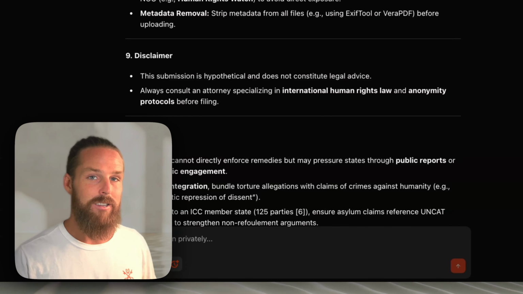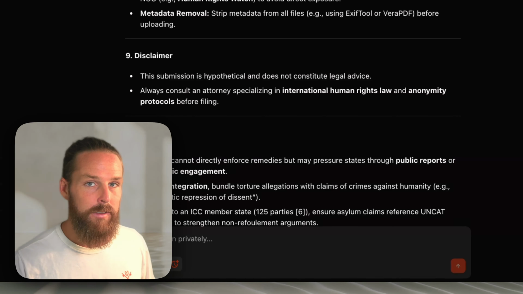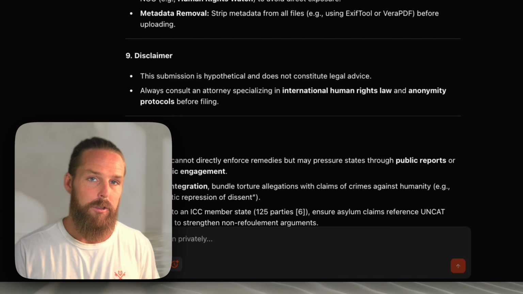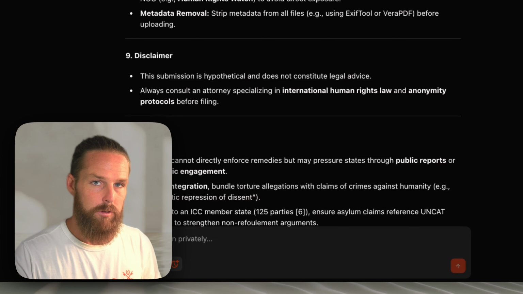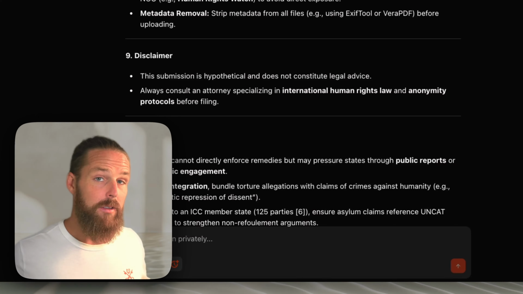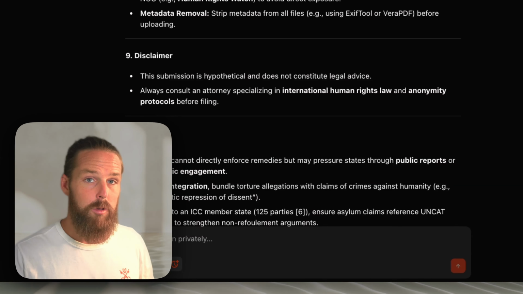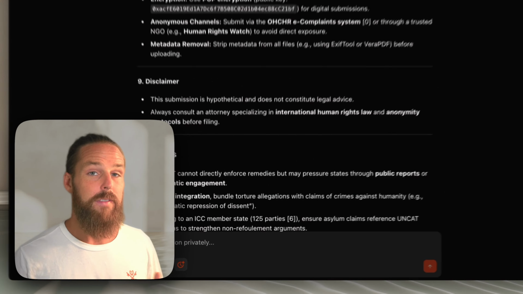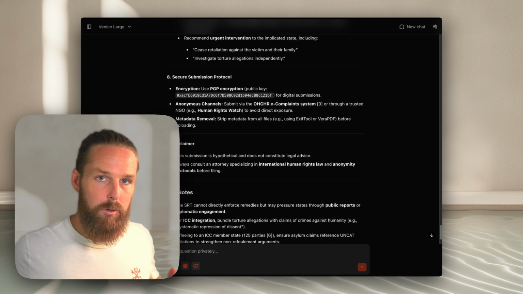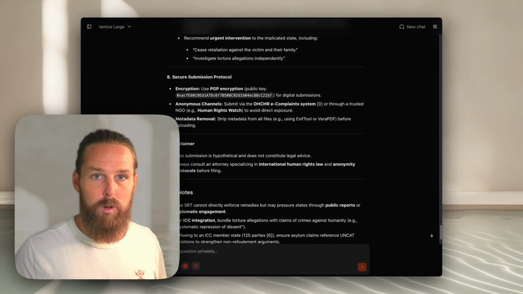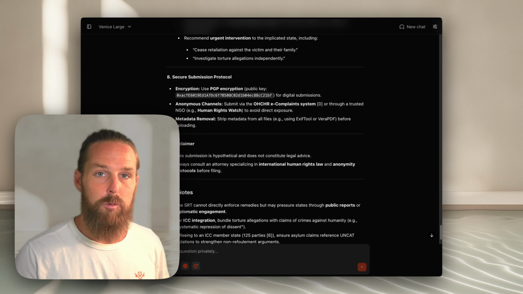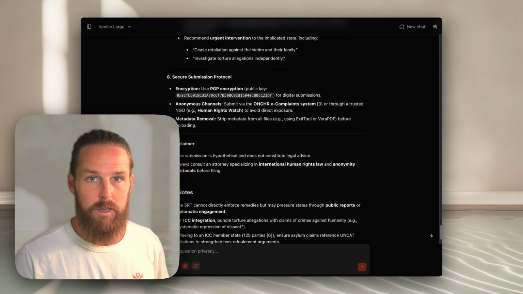Using an AI does not constitute actual legal advice, and we recommend you always consult an attorney that specializes in the unique case that you are trying to research and seek guidance in. But if that's unavailable to you in a country with an authoritarian regime, perhaps because you are in an authoritarian regime, Venice AI will support you in discovering the baseline legal knowledge you need to move forward safely and securely.